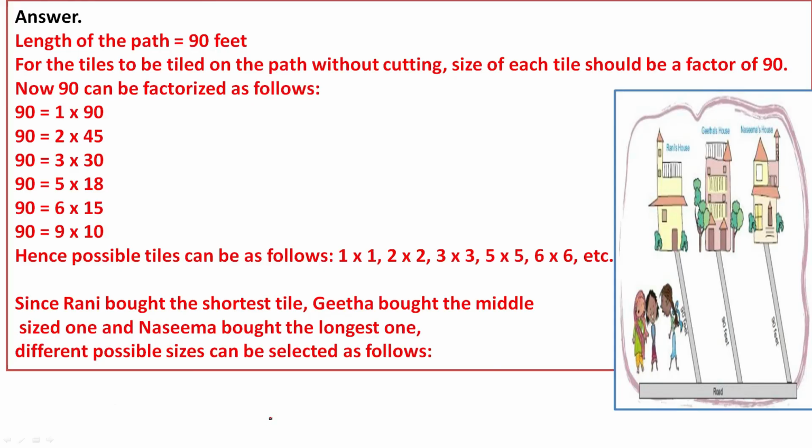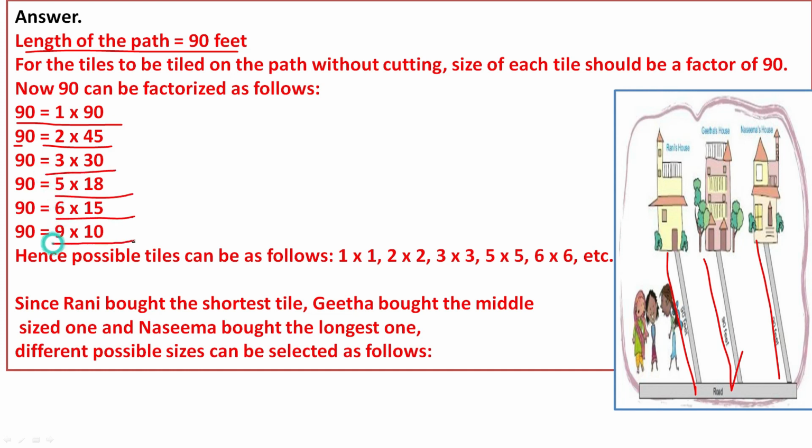Now let us see the answer. The length of the path of all their houses is 90 feet. Now 90: 1 times 90 is 90. Factors of 90 are 1 times 90, 2 times 45, 3 times 30, 5 times 18, 6 times 15, and 9 times 10. Hence the possible tiles can be 1 by 1, 2 by 2, 3 by 3, 5 by 5, 6 by 6, etc.